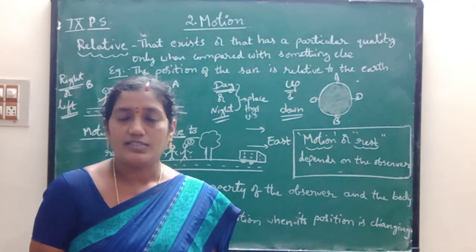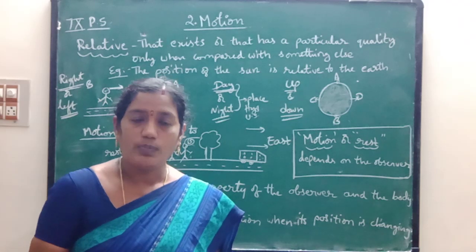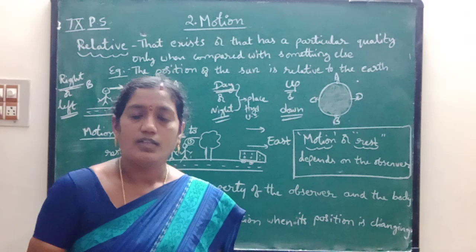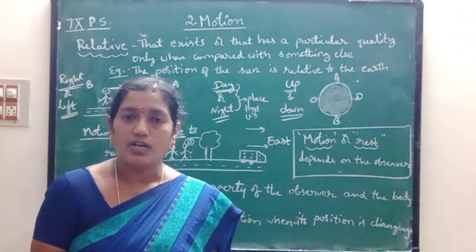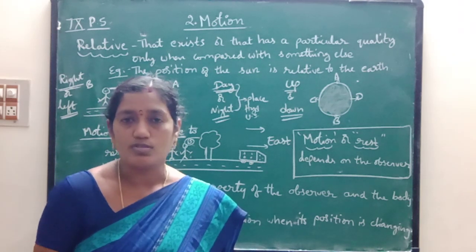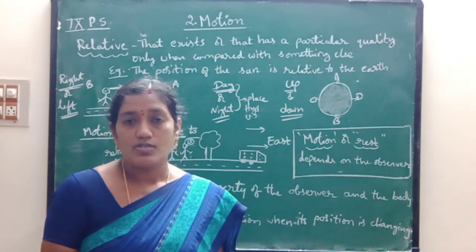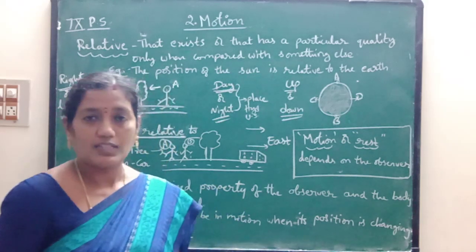So what are the reasons for that? The earth globe is moving continuously. We are on the planet earth, and the planet earth is moving continuously, but we are not moving. We are stable. We are at rest in our homes or in our schools. Okay children, we are not moving. This is also based on this topic only, and I will explain the answer for this in this class only.